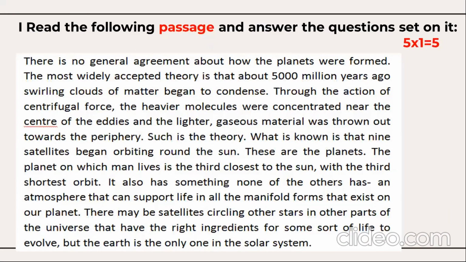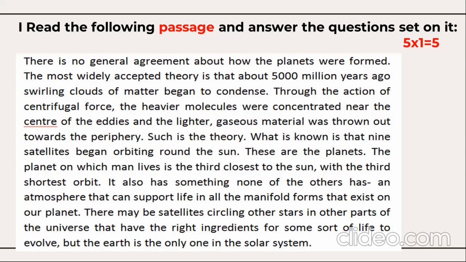So the first question, you need to read the passage and solve 5 questions based on the passage. The passage begins like this. There is no general agreement about how the planets were formed. The most widely accepted theory is that about 5,000 million years ago, swirling clouds of matter began to condense. Through the action of centrifugal force, the heavier molecules were concentrated near the center of the eddies, and the lighter gaseous material was thrown out toward the periphery.